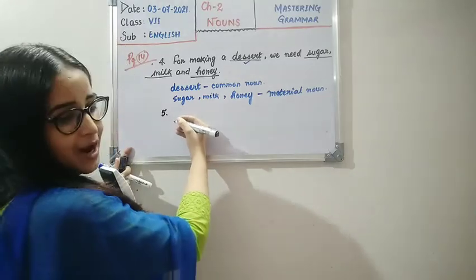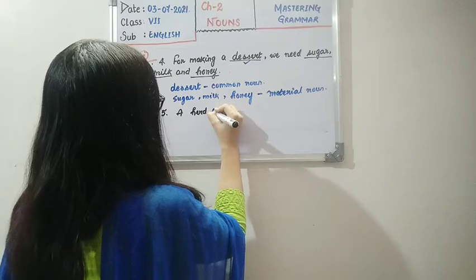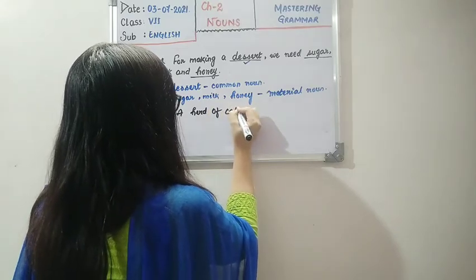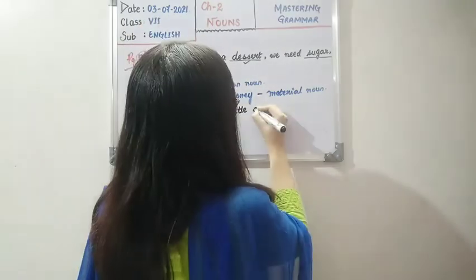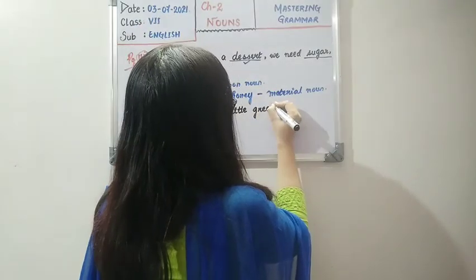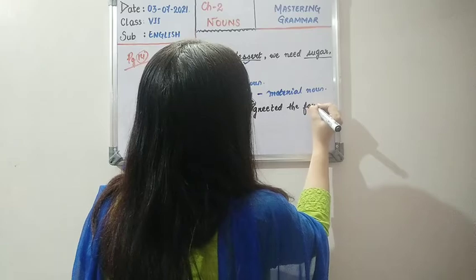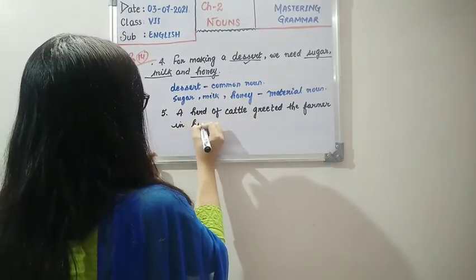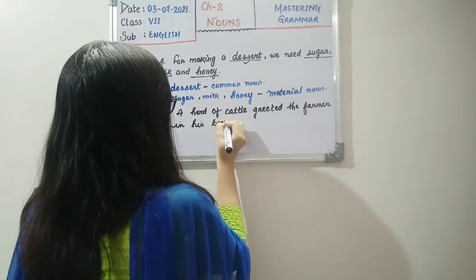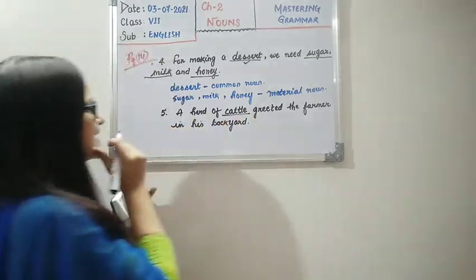A herd of cattle greeted the farmer in his backyard. So the underlined word is cattle.